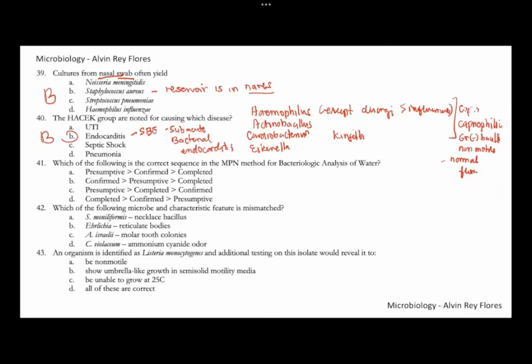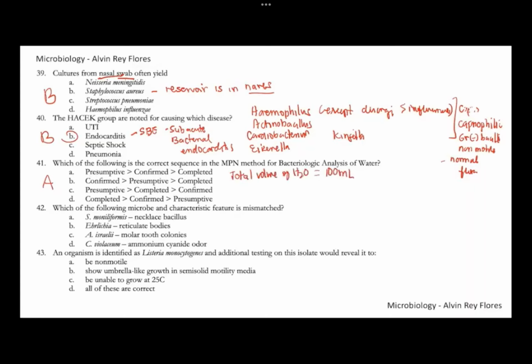For number 41, which would be the correct sequence in the MPN method for water analysis? The MPN method, or the multiple tube fermentation technique, also known as the most probable number method, is considered the gold standard method for water analysis. The correct sequence is letter A: presumptive, followed by confirmed, and completed. The total volume of water sample needed in this test is 100 ml. So number 41, this is letter A.